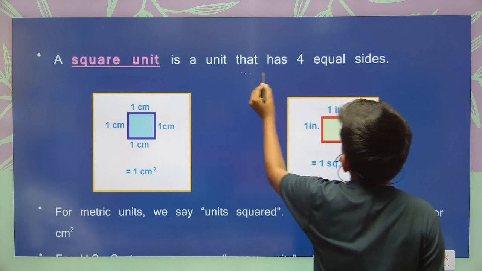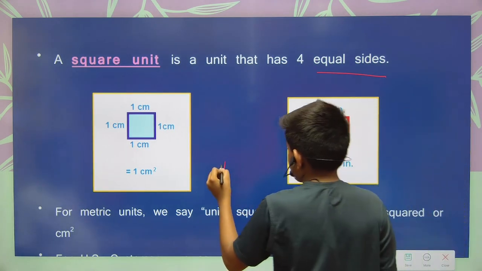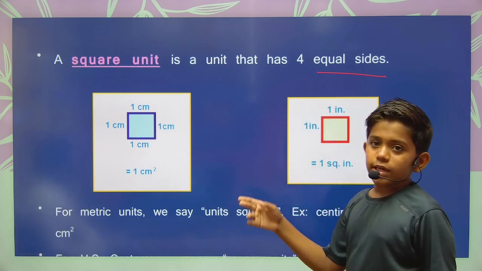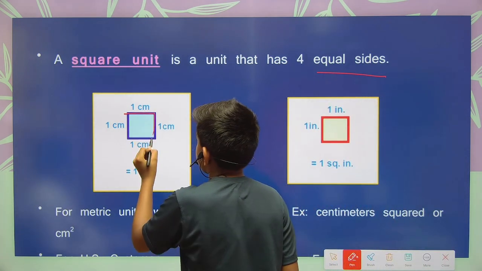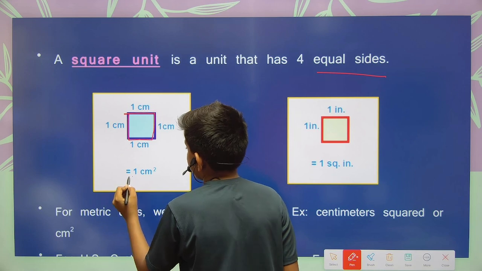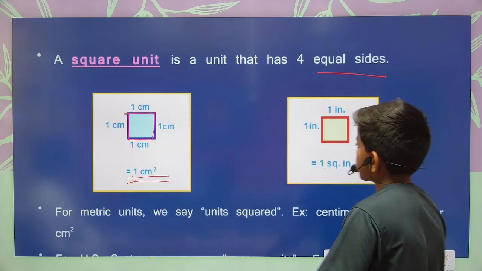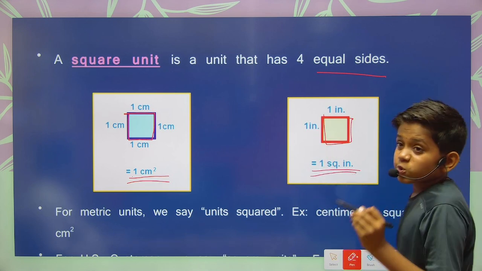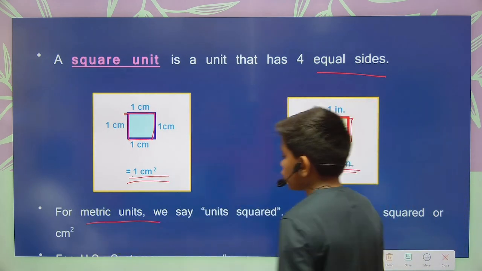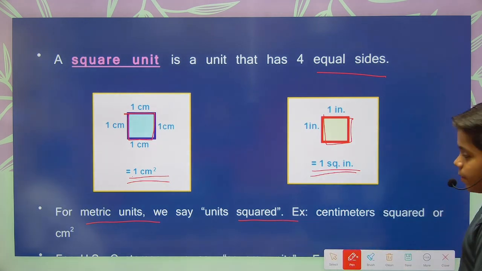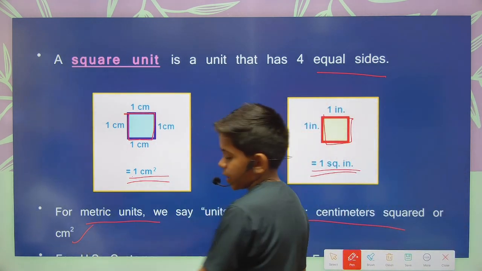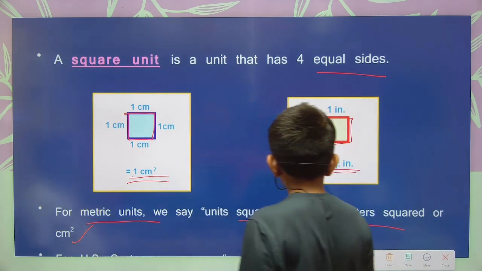A square unit is a unit that has four equal sides. Now a square unit can be of two types. 1 centimeter, 1 centimeter, 1 centimeter, 1 centimeter is called 1 centimeter square. 1 inch, 1 inch, 1 inch, and 1 inch is called 1 square inch. For metric units we say units squared. Example, centimeters squared, we write like this.